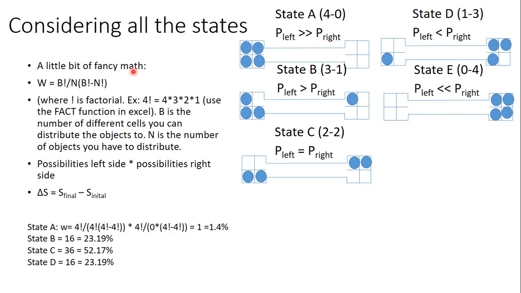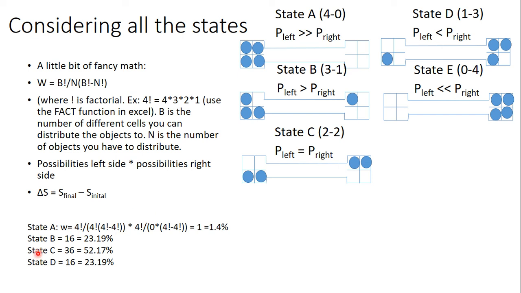Now, there is a way to calculate all these microstates without actually drawing them out. We're not going to do any of this in class, but here's the math for you, where the number of microstates equals B factorial divided by N factorial multiplied by (B minus N) factorial. B is the number of cells I can put stuff in, and N is the number of objects. So I can just calculate the possibilities of my left side times the possibilities of my right side.